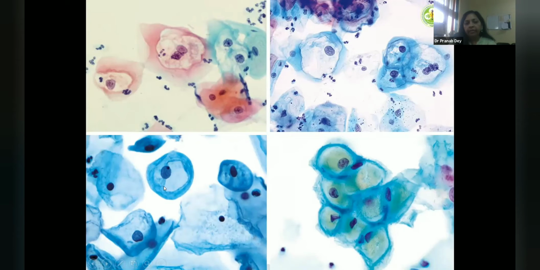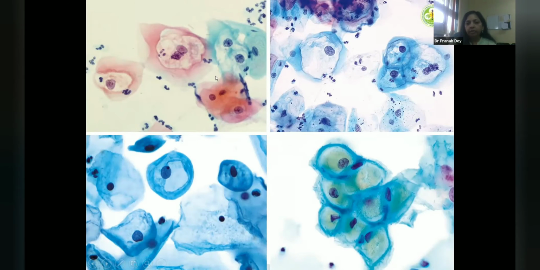So this is an atrophic sample which shows a pseudocoilocyte, and if you think there is an LCL in an atrophic smear, you should be very sure before calling LCL in an atrophic smear, because in atrophy these parabasal cells can show this kind of clearing. And this is just progesterone effect, which shows this golden to pink material within the cells, and this is progesterone, this is glycogen. So progesterone effect in late secretory phase.